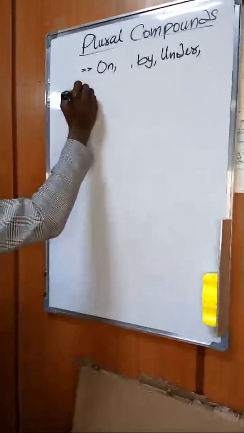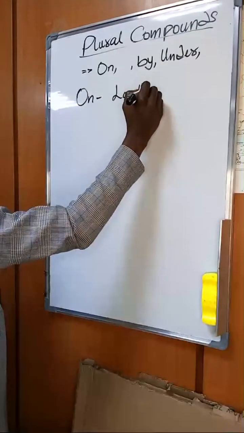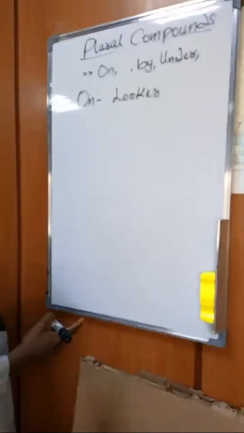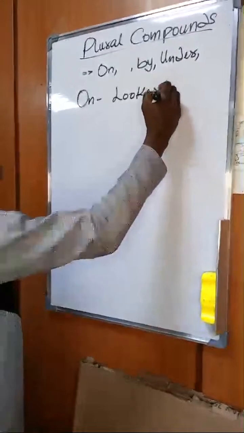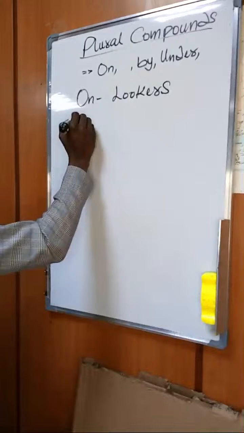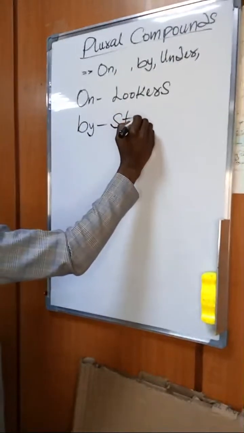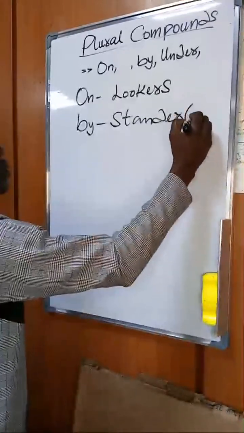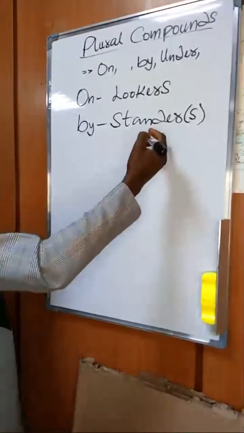Now, a good example of this is onlooker. The pluralized form of this compound word is onlookers. Now, when I have another word like bystander, I should have bystanders as the plural compound.